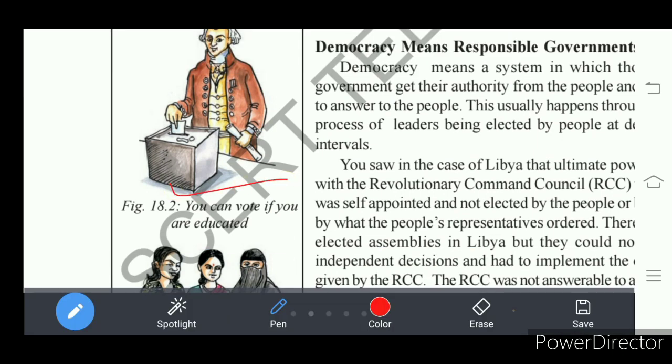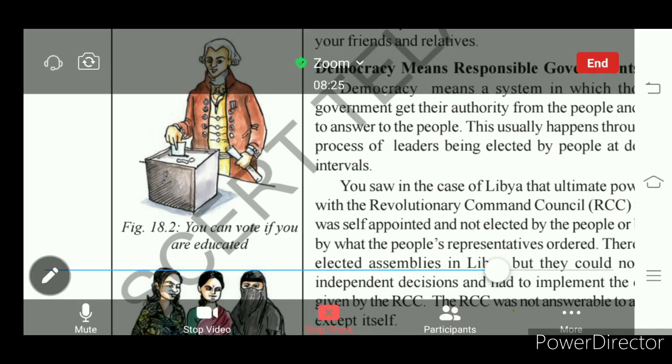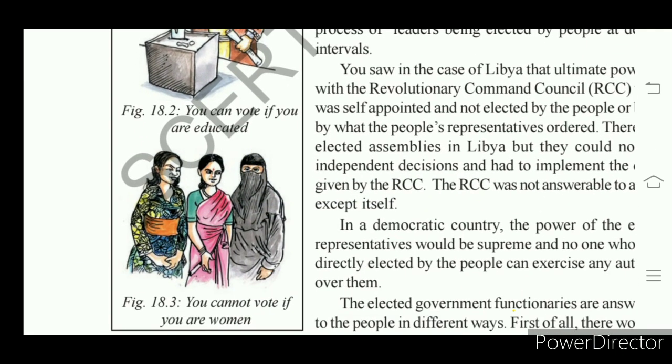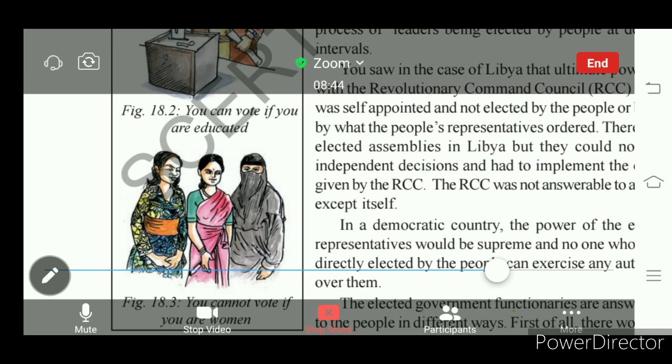You can vote if you are educated. Then it was also stated that anyone belonging to the women community was not given the right to vote. In figure 18.3 we can see it.